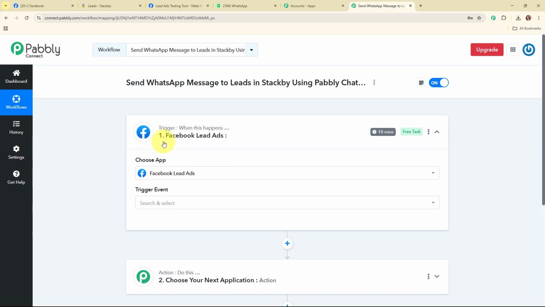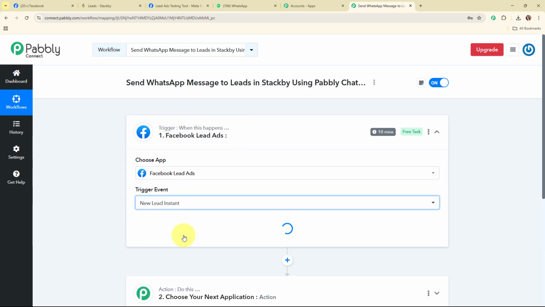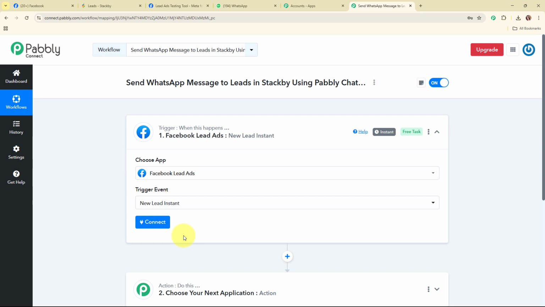So in my Facebook lead ads trigger step, I'm going to select my trigger event as new lead instant, so that when I receive a new lead through my Facebook lead ad, then automatically and instantly Pabbly Connect should capture the response, or you can say the entire workflow should get triggered.